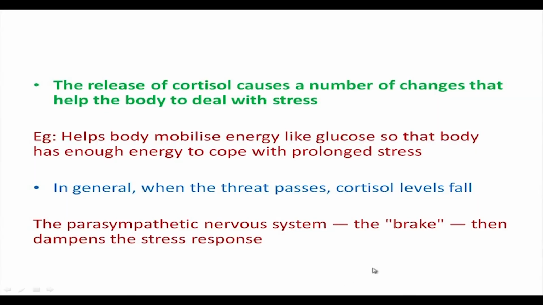When the cortisol level falls, the parasympathetic nervous system, or the brake in this case, dampens the stress response. The parasympathetic nervous system is activated, and we know that some of the hormones secreted by the parasympathetic nervous system help maintain the body's homeostasis and the relaxation response.